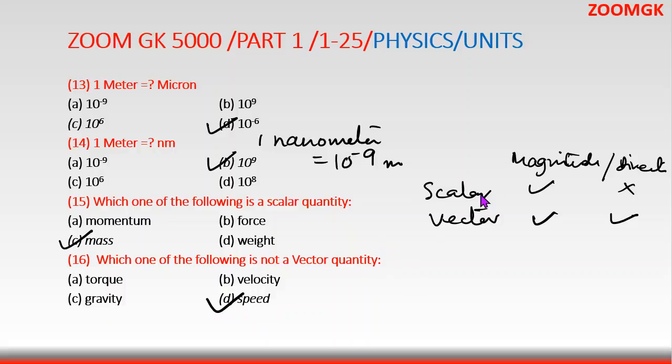So now coming to just some idea about this CHUM GK 5000. There will be 5000 questions, and as I told you, we will be covering it into 200 modules of 25 each, which will become 5000.